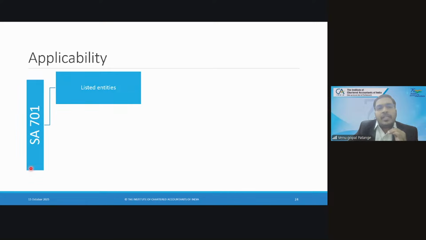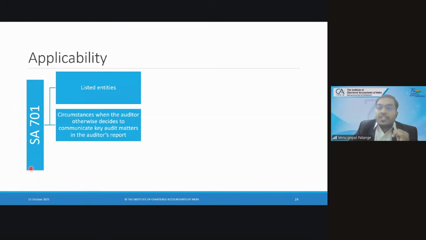It is applicable to all listed entities, which is mandatory. There are also circumstances when the auditor otherwise decides to communicate key audit matters in the auditor's report. This is voluntary. Can he give CAM voluntarily? The answer is yes. But while he gives key audit matters, he should comply with SA 701. Whether mandatory or voluntary reporting, he should comply with SA 701.